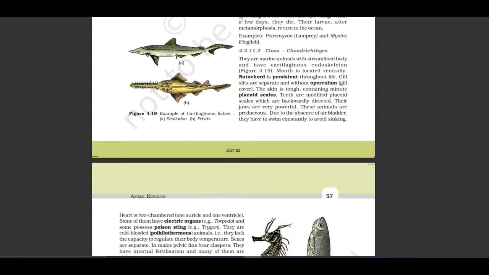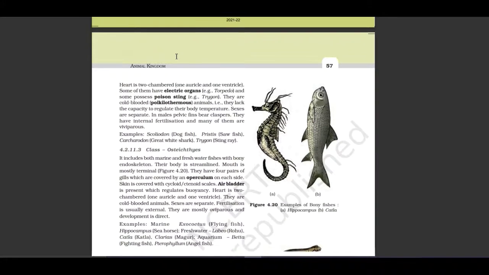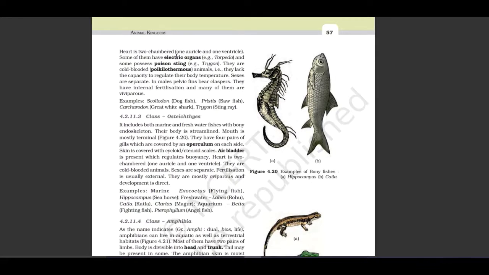These animals are predaceous. Due to the absence of air bladder, they have to swim constantly to avoid sinking. Heart is two-chambered, one auricle and one ventricle. Some of them have electric organs, Torpedo, and some possess poison sting, Trygon. They are cold-blooded, poikilothermic animals, that is, they lack the capacity to regulate their body temperature. Sexes are separate. In male, pelvic fins bear claspers. They have internal fertilization and many of them are viviparous.